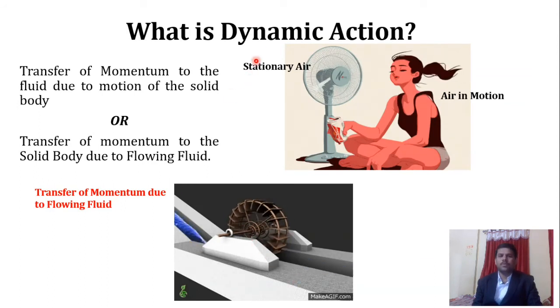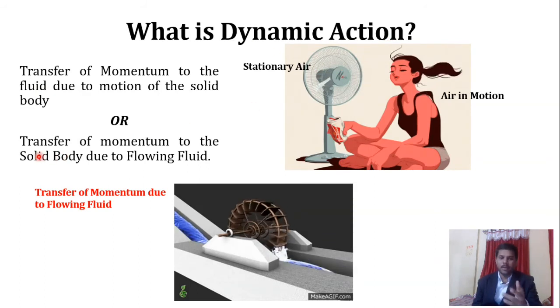So we can now see the definition of dynamic action from these two evidences: the transfer of momentum to the fluid due to the motion of a solid body. In the case of a fan, the solid body which is in motion gives its momentum to the fluid. Because of that, we have a kind of action that we call dynamic action.